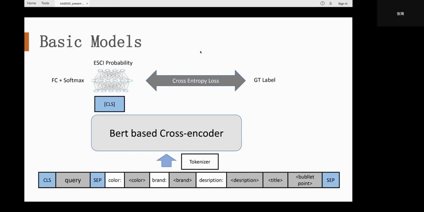This is a single model, and the model architecture is shown in the figure. We use a cross-encoder architecture based on DeBERTa, CoDeBERTa, and RoBERTa. For the downstream task, the CLS embedding is used to do the ESCI four-class classification. The query and the product information are concatenated before feeding into the models. We use softmax to calculate the probability of ESCI, and then use the cross-entropy loss as the loss function.